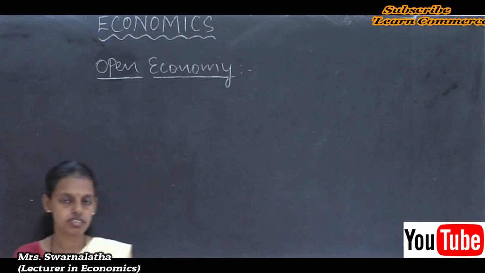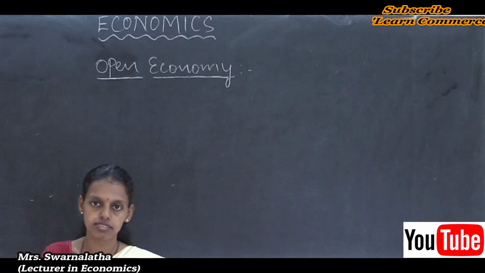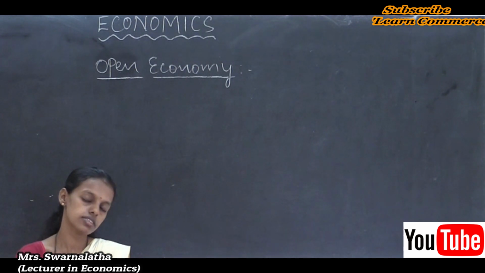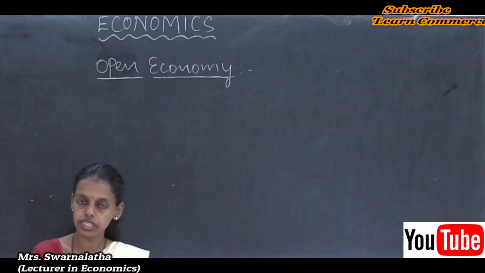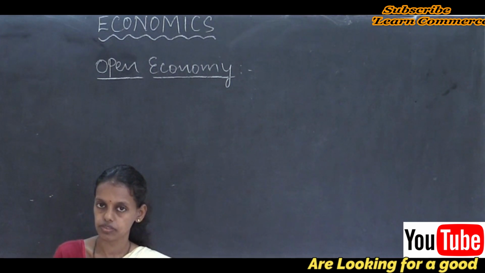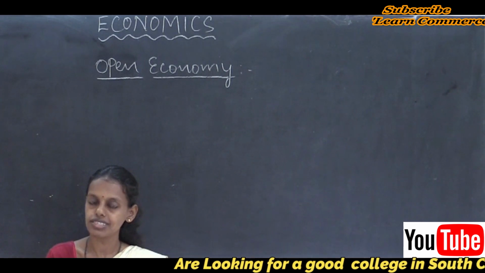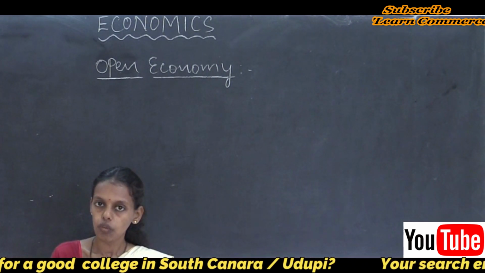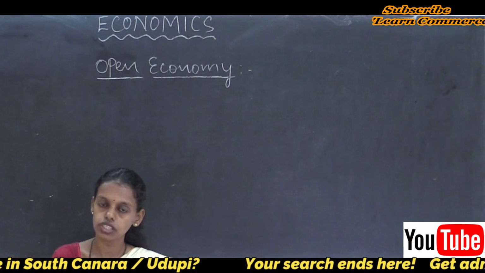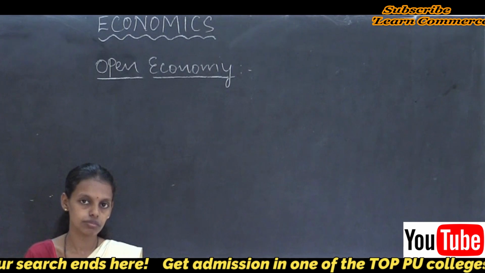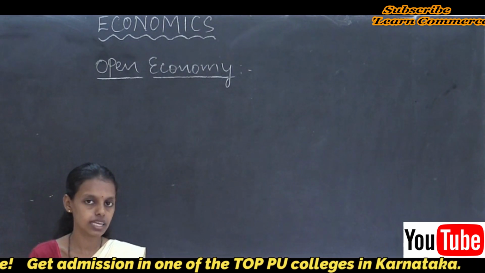Hello students, welcome to Commerce online classes. In the previous chapter we discussed different concepts related to macroeconomics. In the second chapter we discussed national income accounting, and the circular flow of income in a simple economy.